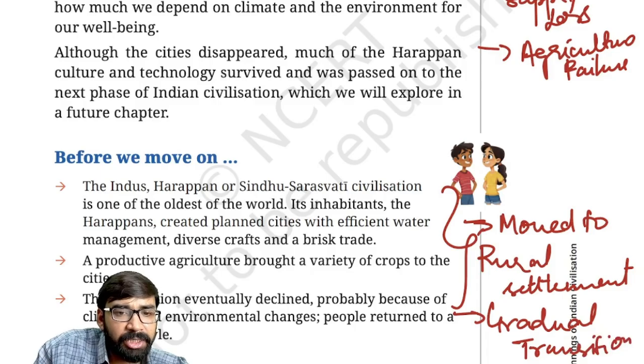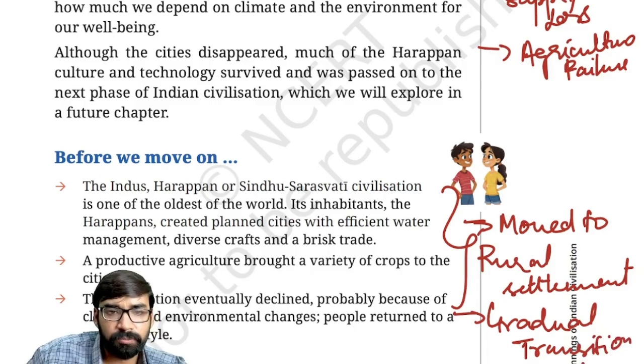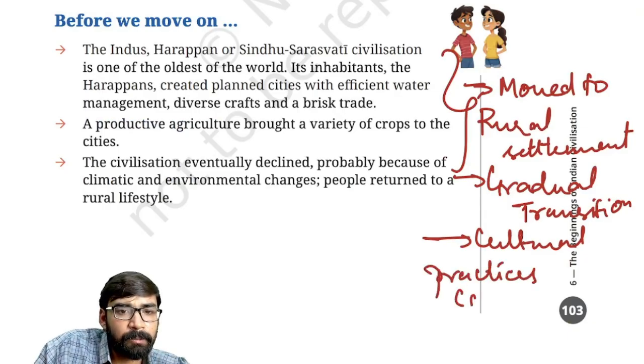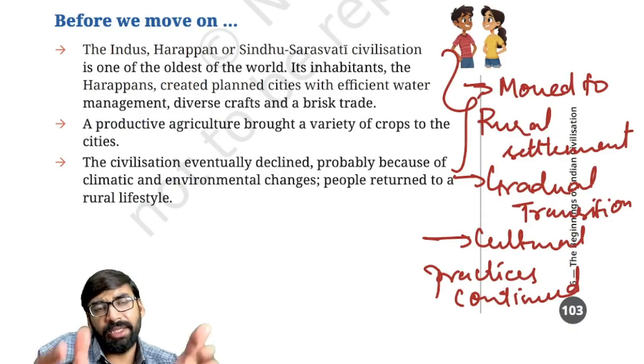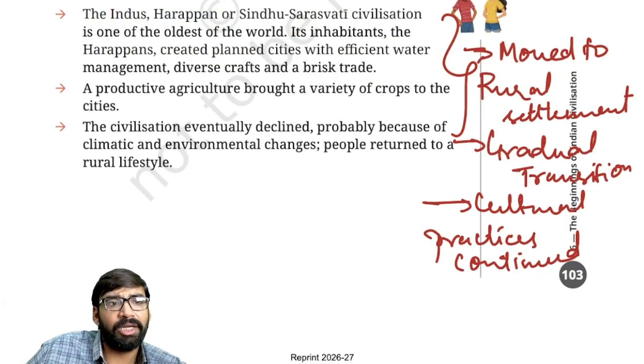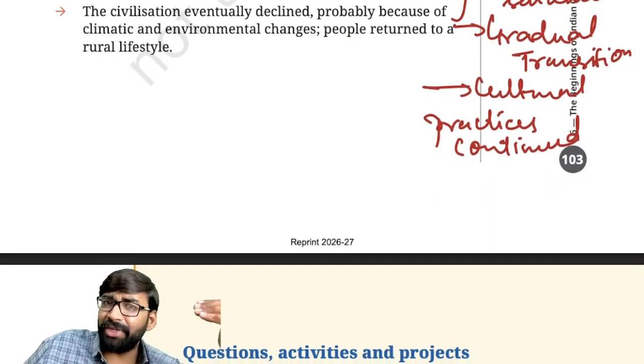Cultural practices continued. Clear? And they got integrated with the regional population. This is how urban culture declined, and by 1500 BC, the IVC was completely declined.